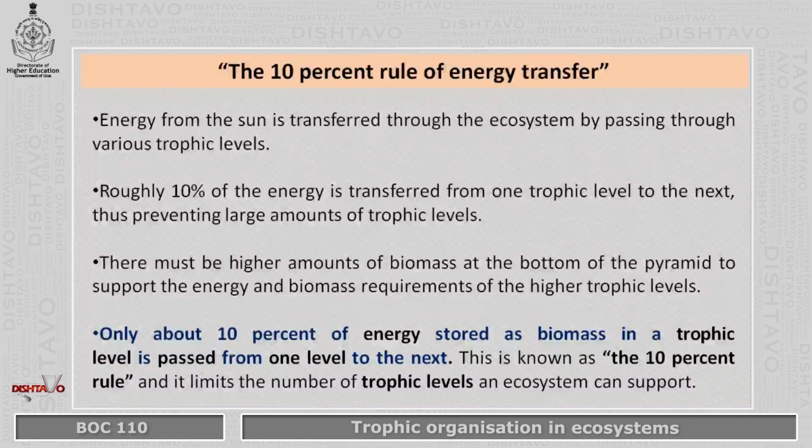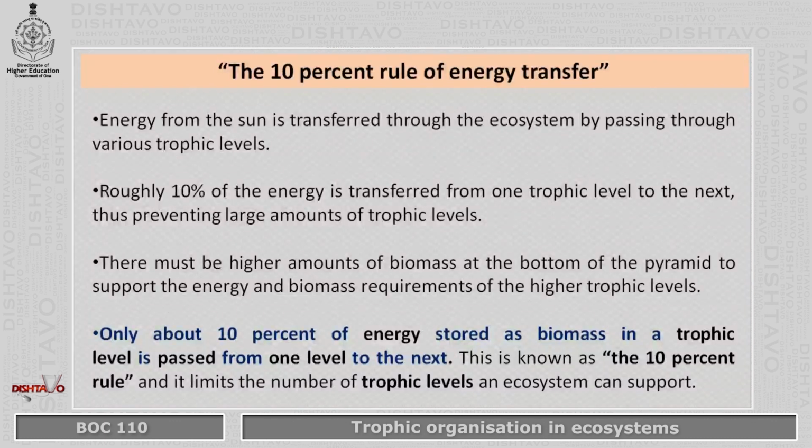So in this entire chain, there is a flow, or transfer, of energy from one level to another. How does that happen? There is a rule called the 10% rule of energy transfer. What does it say? Energy that has been synthesized from the sun is transferred through the ecosystem by passing through various levels.